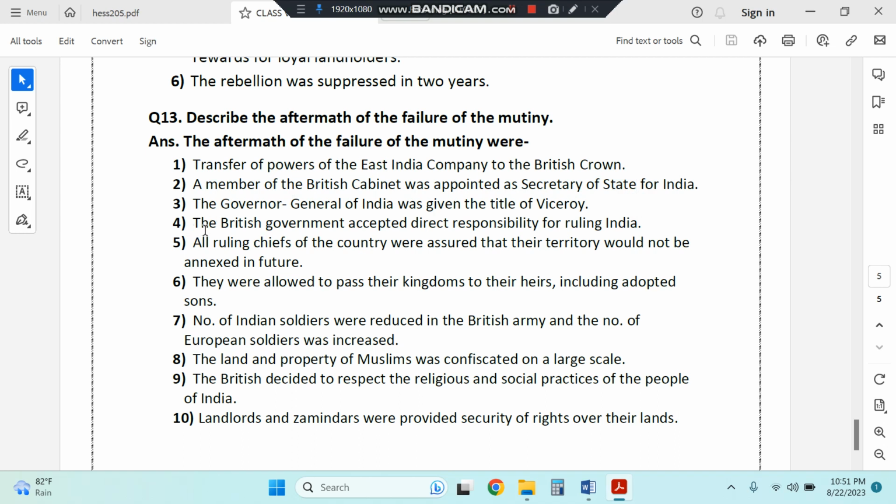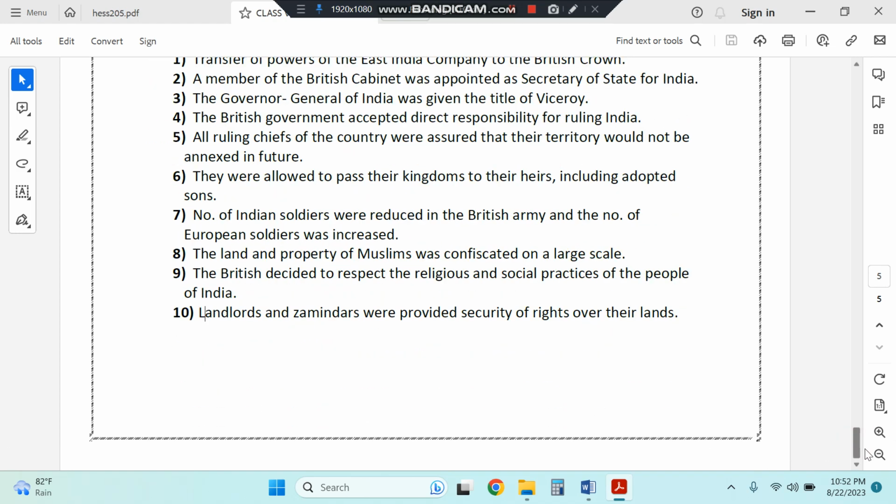The British government accepted direct responsibility for ruling India. All ruling chiefs of the country were assured that their territory will not be annexed in future. They were allowed to pass on their kingdoms to their heirs, including adopted sons. The number of Indian soldiers was reduced in the British army and the number of European soldiers was increased. The land and property of Muslims was confiscated on a large scale. The British decided to respect the religious and social practices of the people of India, and landlords and zamindars were provided security of rights over their land.